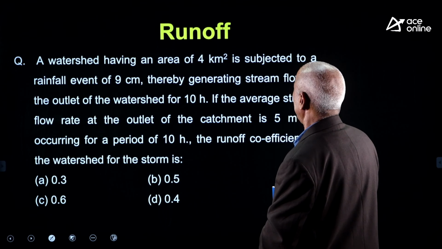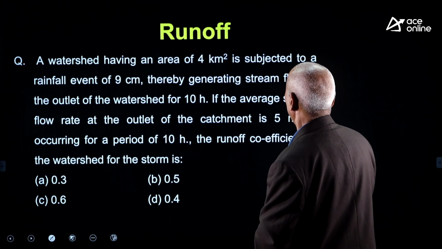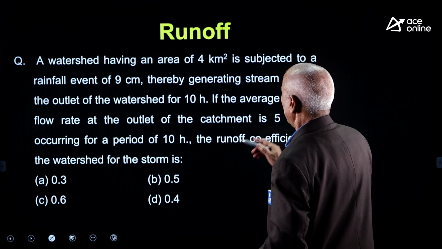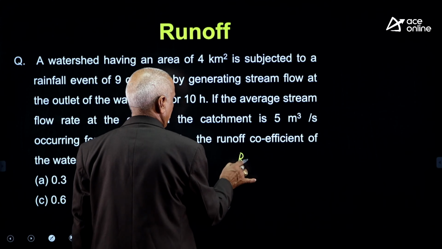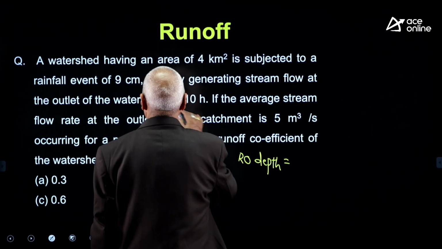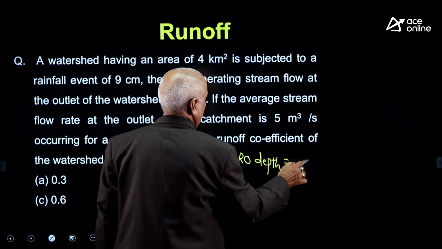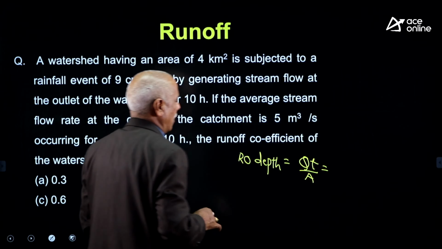Depth of rainfall into area by time. If you want to calculate the runoff depth, it is equal to runoff discharge into time divided by catchment area.